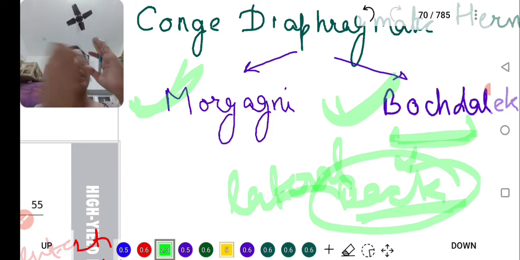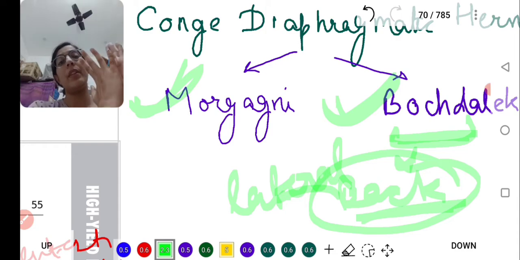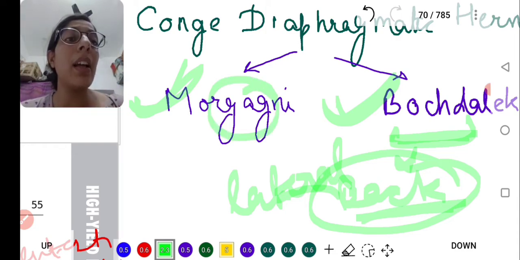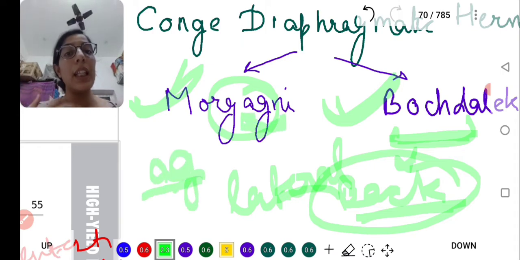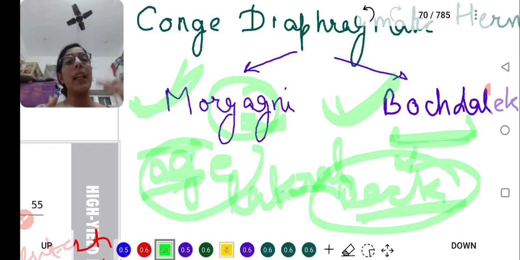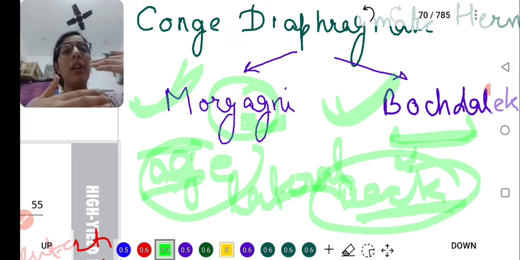This is your thorax, and the hernia is present from here. For Morgagni, remember from this: 'ag', age. In Hindi we say aage, so you can use this aage. So Morgagni hernia is present in the anterior mediastinum, anterior to the heart.